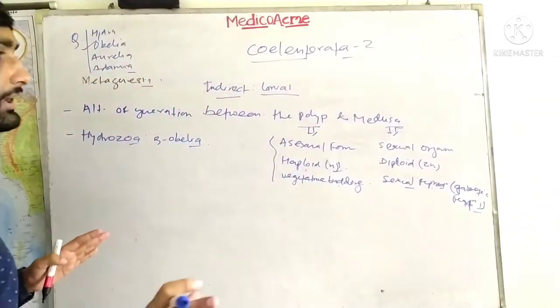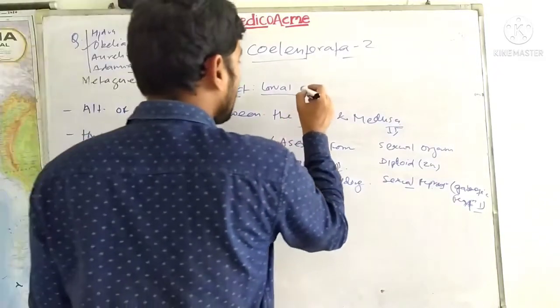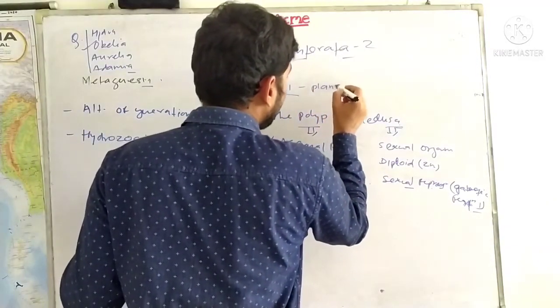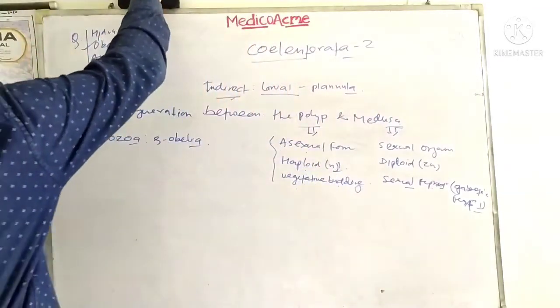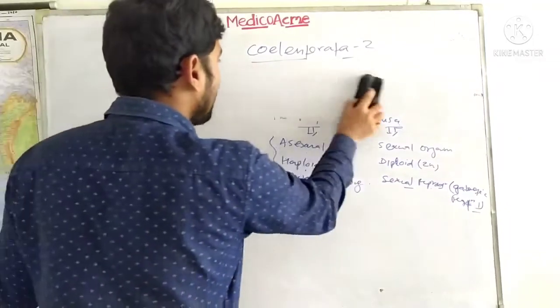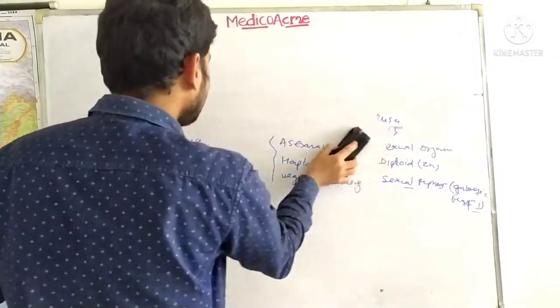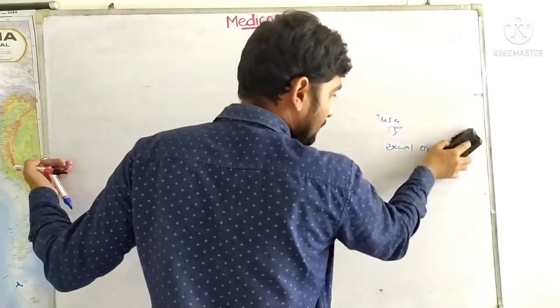Hydra has no larval stage, it has direct development, but here it is indirect development, and the larva is called planula in the case of Obelia. So I am going to teach you metagenesis in Obelia, which is very important. I am drawing the structures and the sequential life form conversion, and all these things I will discuss in detail.